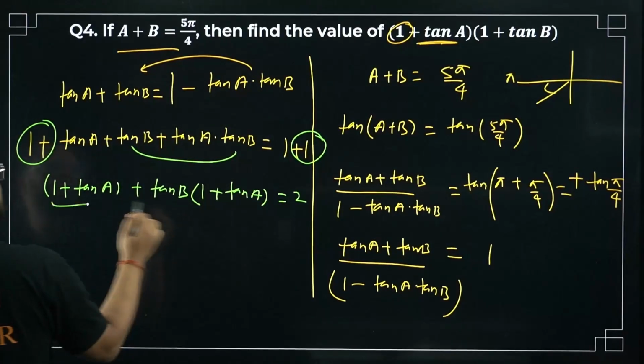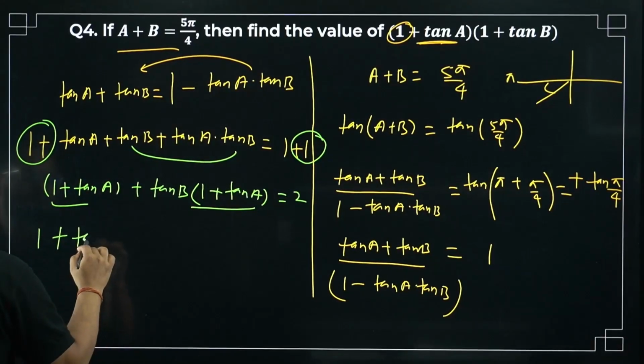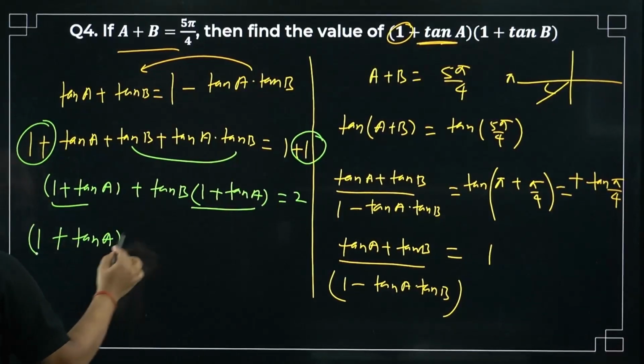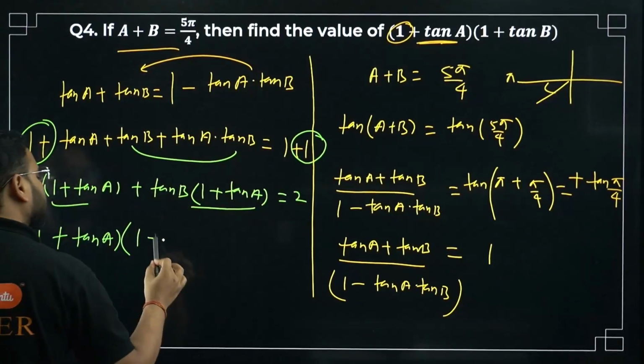Now this is common, no? 1 plus tan A is common. So take that out. 1 plus tan A is common. What's left in the first term? I have nothing left, no? So 1 is left. What about this term? So tan B is left.